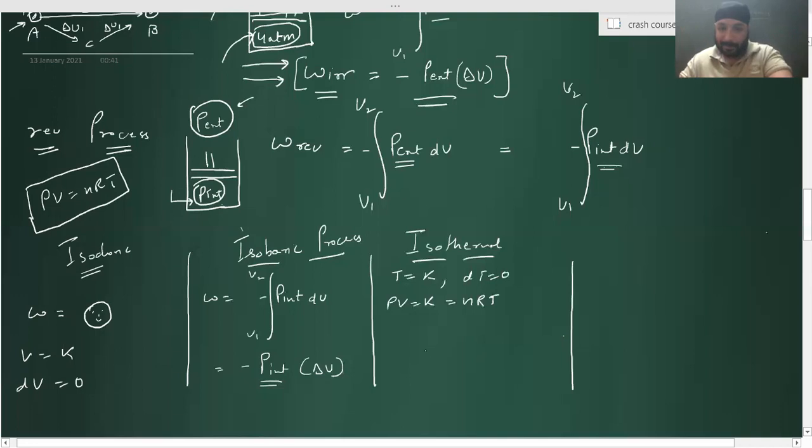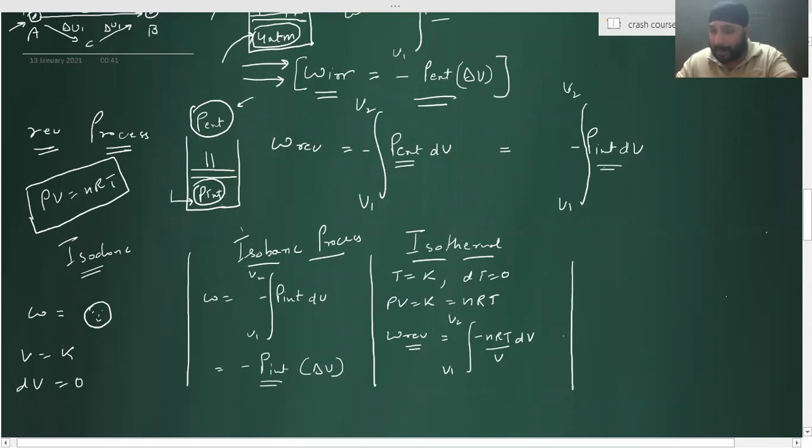So tell me work done reversible in case of isothermal process. It is minus of PdV, minus of nRT by V dV, because I just substituted pressure in terms of volume, from volume V1 to V2.